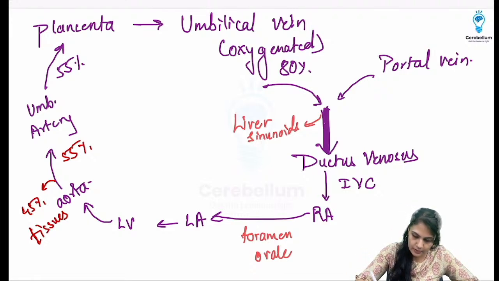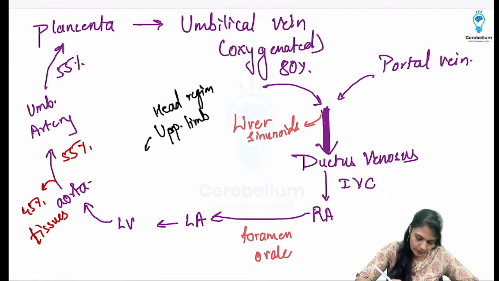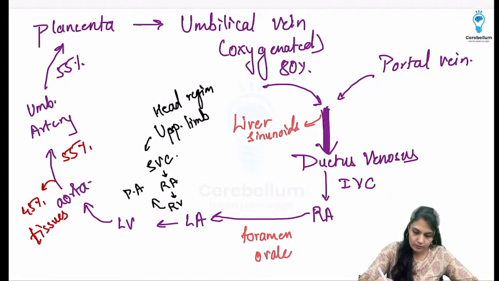From the upper limb, understand, I'll write in black color over here. So upper limb, especially the head region and upper limb, the blood will come from the superior vena cava, and this superior vena cava blood will go in the right atrium. From there it will go to the right ventricle. From the right ventricle it will go to the pulmonary artery, right? It became very congested.